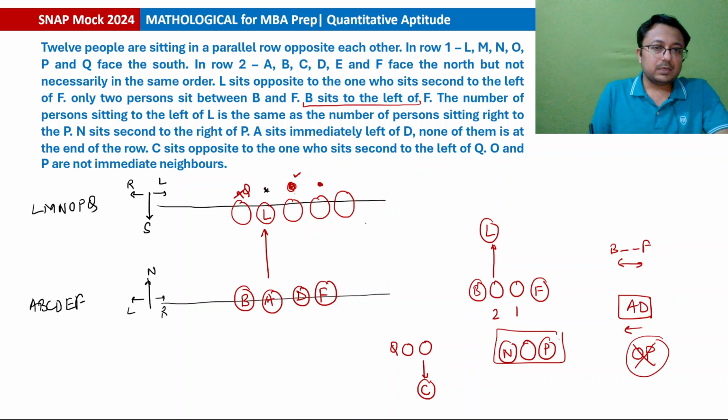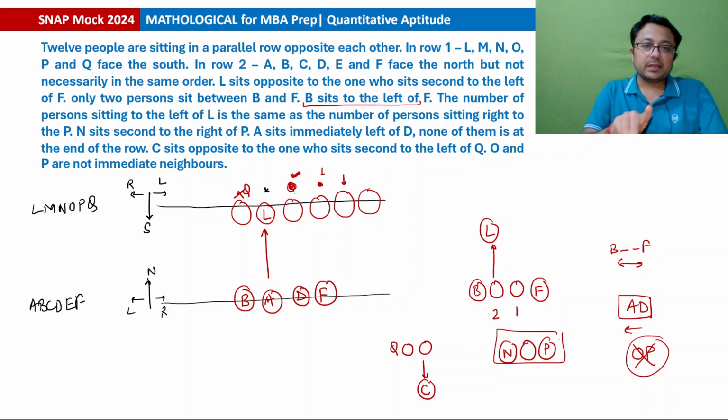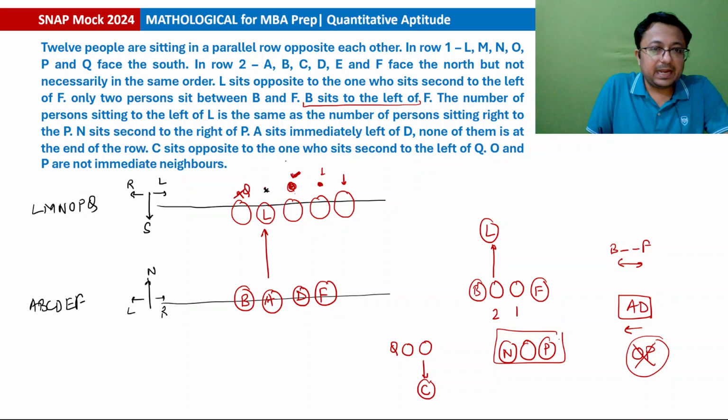And if that is so, at max Q will be here, and if Q is at that location, we know for sure that at least one person is sitting here. Isn't it so? At least one person will surely be there, and if Q is here, then there will be two persons. But we do not know for sure whether there will be two persons, but one will surely be there. Is that clear? Okay. So Q can be at either this position or this position. Then we know the structure of N and P too, that one person is sitting between N and P. So what cases are we getting, what cases can there be?